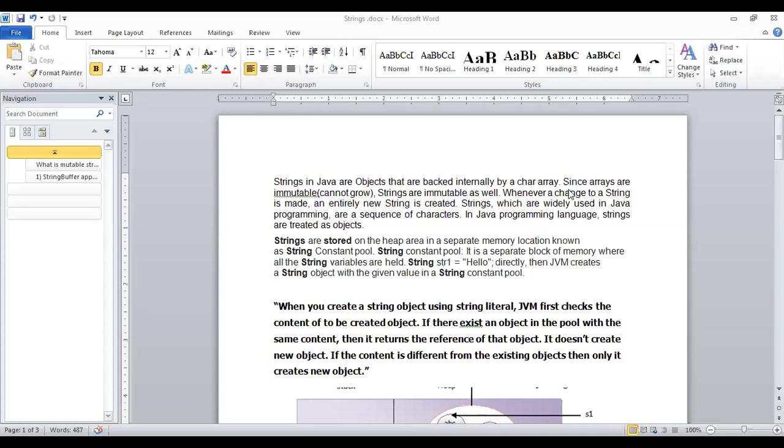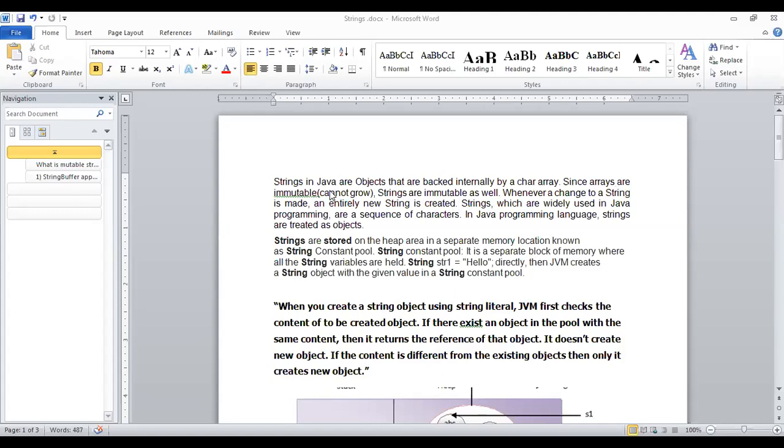Since arrays are immutable, they cannot grow or change. Now, immutable is a very important point, and we will discuss it in threading also. Immutable objects are objects which, once you create them, you cannot change. If arrays are already created, they cannot grow. So strings are immutable. Anybody can ask in the interview whether strings are immutable. Yes. And what are the uses of immutable objects? We will discuss that in later sessions.